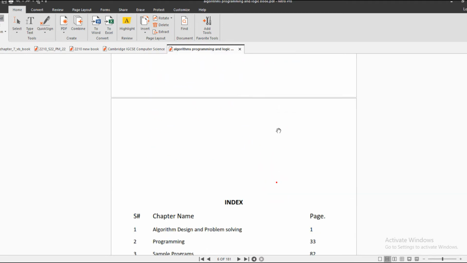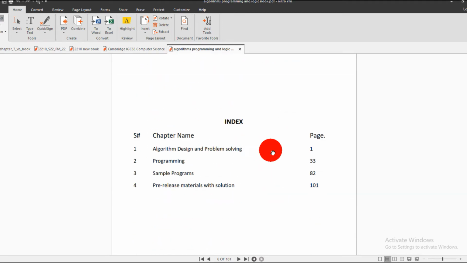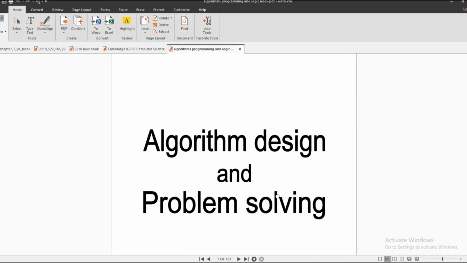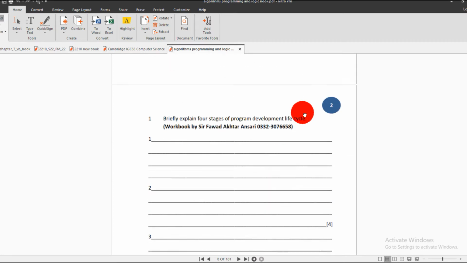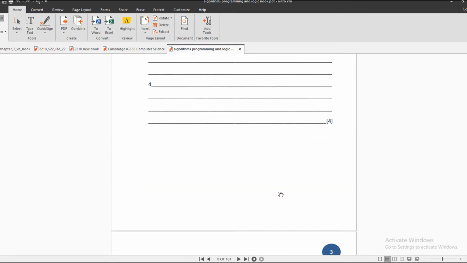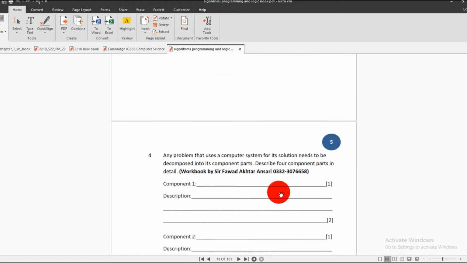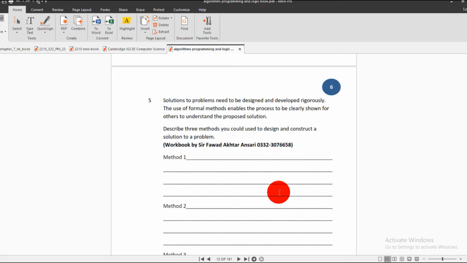Okay, now next is the index: algorithm and problem solving, page 1; programming, page 33; sample programs, page 82; and pre-release materials with the solution, right? Now jump to topic 1, algorithm design and problem solving. So these are the questions. I am not going to review all the questions. I just pick up 2 or 3 questions, right? So let's take question number 5 and discuss this.